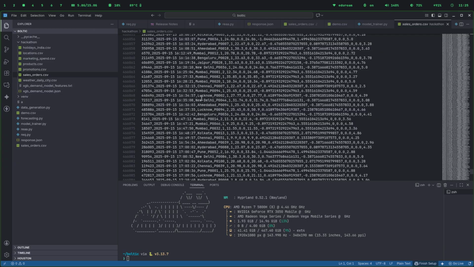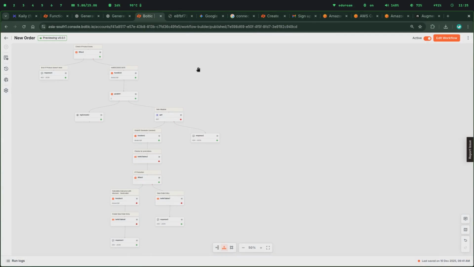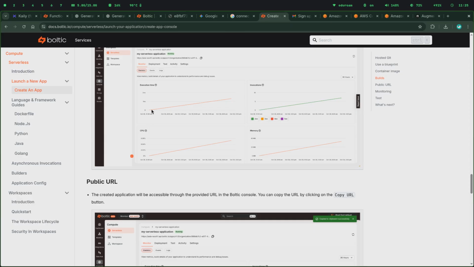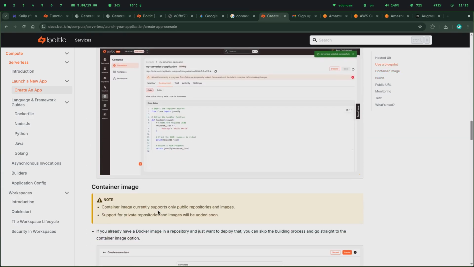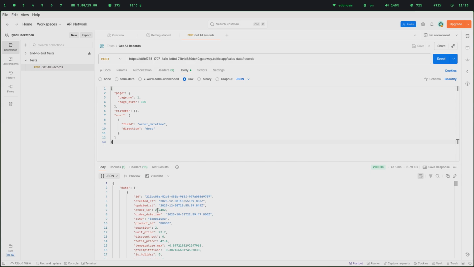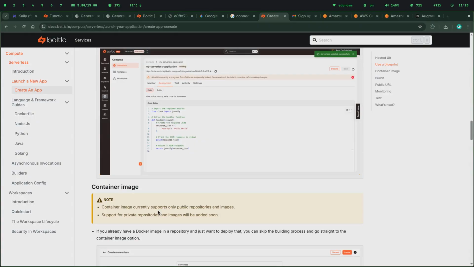Now my future goal is to deploy this either on the Baltic serverless framework or on AWS EC2. I was already looking at how to deploy this on Baltic serverless. However, I was running the model locally and it requires around 2.5 to 3 gigabytes of RAM. Hence, I'm not sure if I'll be able to deploy it on Baltic serverless, but I'll still try to.